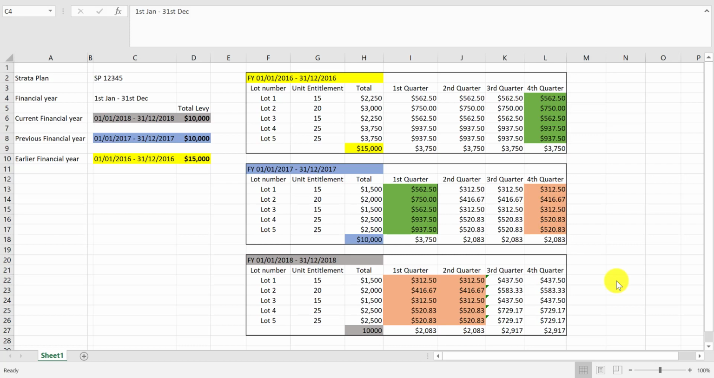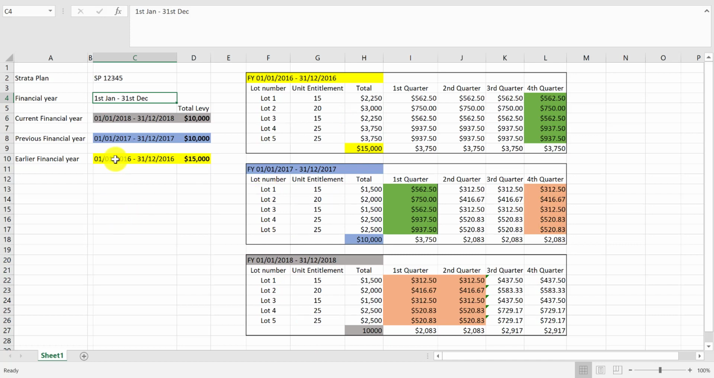In this example I'm using Strata plan code 12345, and the financial year for this Strata plan is from January the 1st to December the 31st. Please be mindful that each Strata plan has a different financial year end. Some are like this, and some run from, say, 1st of April to 31st of March the next year. I'm using this for illustration purposes. I also have 3 financial years listed, where each color corresponds with a different table here. I'll explain how these tables work in a second.